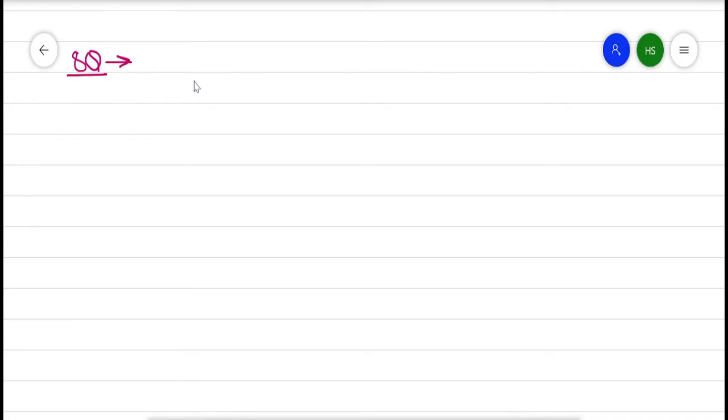Now, in a ring R with unity, so what is R? R is a ring with unity.